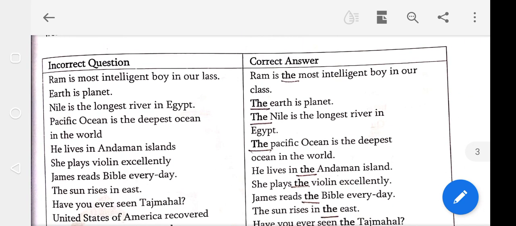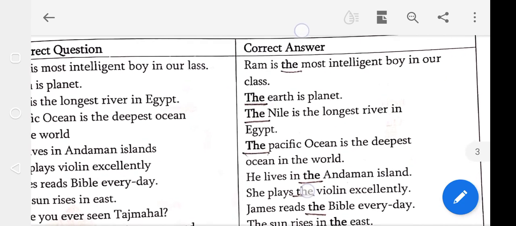Listen guys, Ram is most intelligent boy in our class. Answer, Ram is the most intelligent boy in our class, because before using superlative degree, most, before, Ram is the most. This is the right answer. Ram is the most intelligent boy in our class. Next one, earth. The earth is planet.